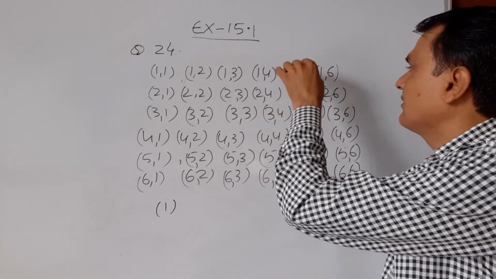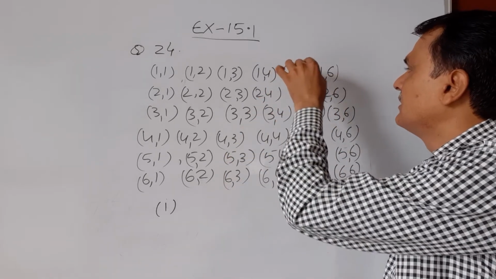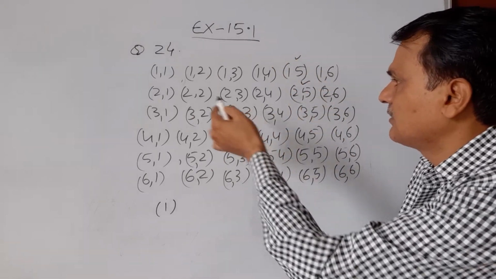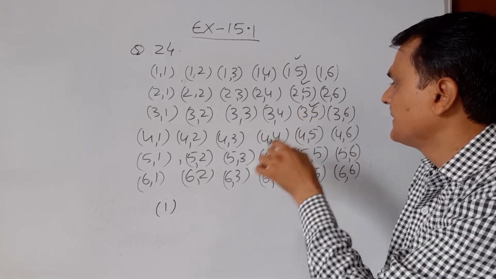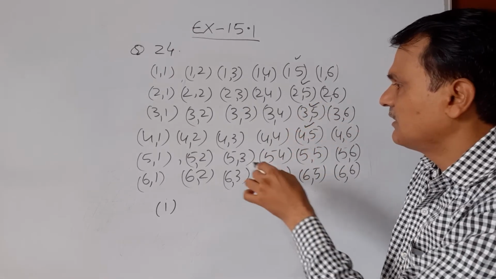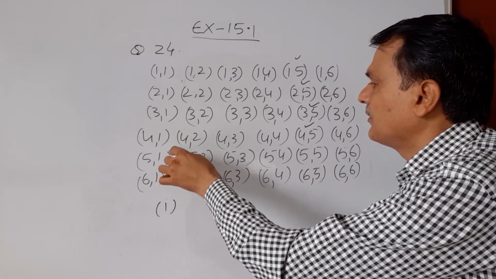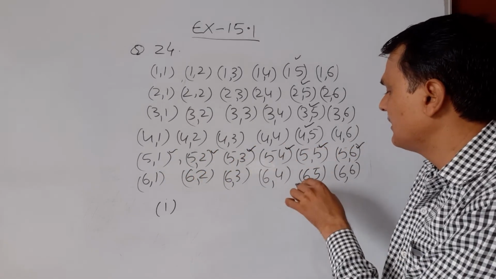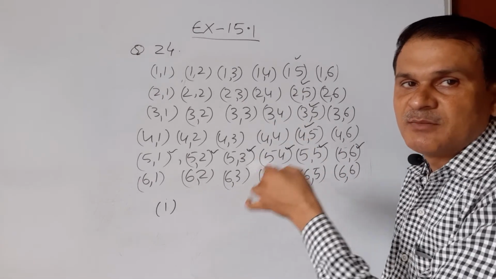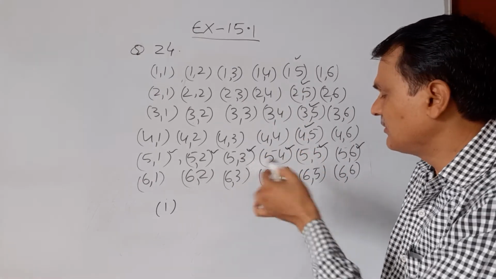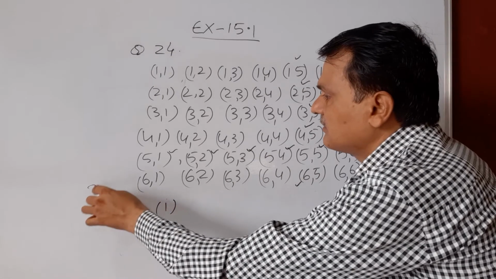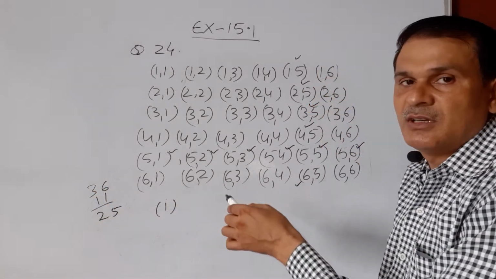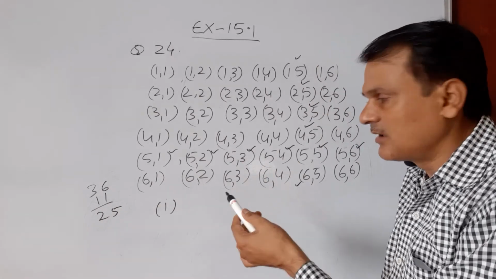So there are options that 5 will come. This is 1, 2, and this is 3, and 4, and here it is 5, 6, 7, 8, 9, 10 and 11. There are 11 times that 5 comes up. So on subtracting, 36 minus 11, we get 25. So 25 times 5 will not come up.